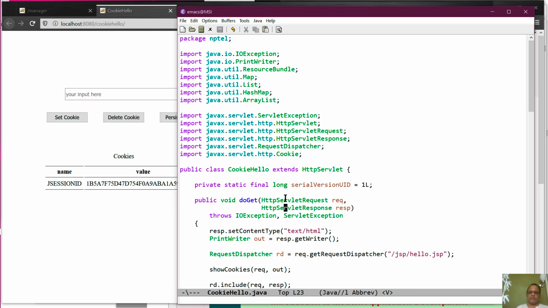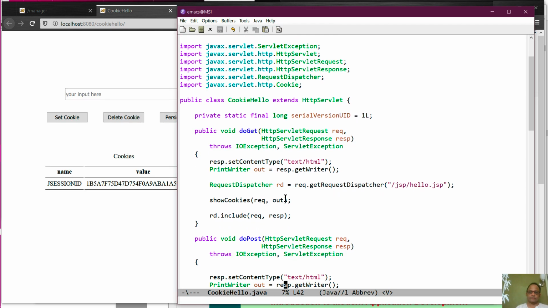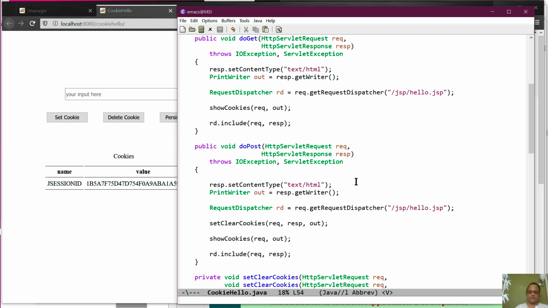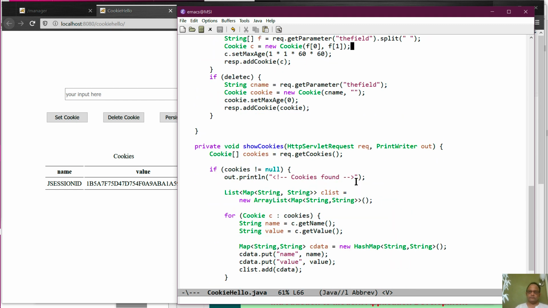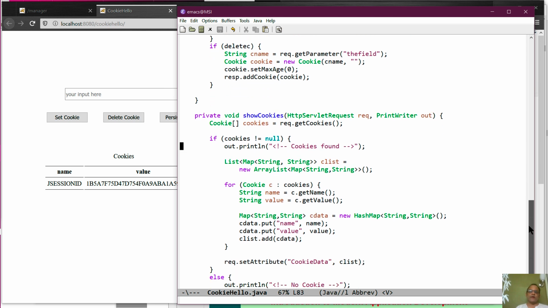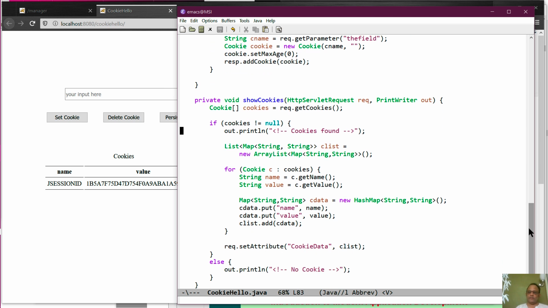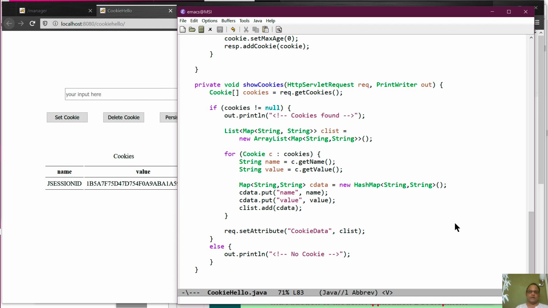Let's look at some code. When we made a GET request, the server ran this thing from the cookie hello class. It got the hello JSP and ran this function show cookies, which looks like this. You can read about this part on the web for how to see cookies in a servlet.